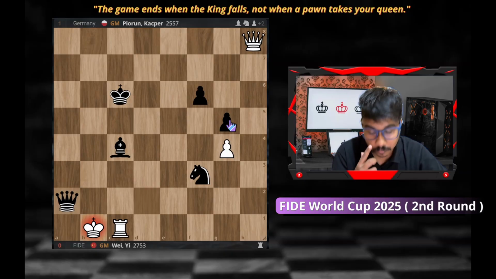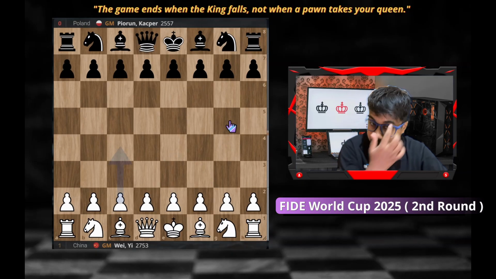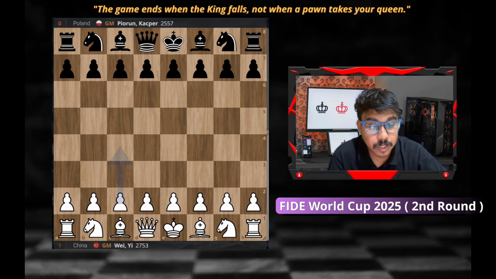So fourth checkmate was there. Wei won the game with the white pieces. So that was also a good result for him. He also won the game in 26 moves. So that was a pretty miniature. We'll see how he won the game.